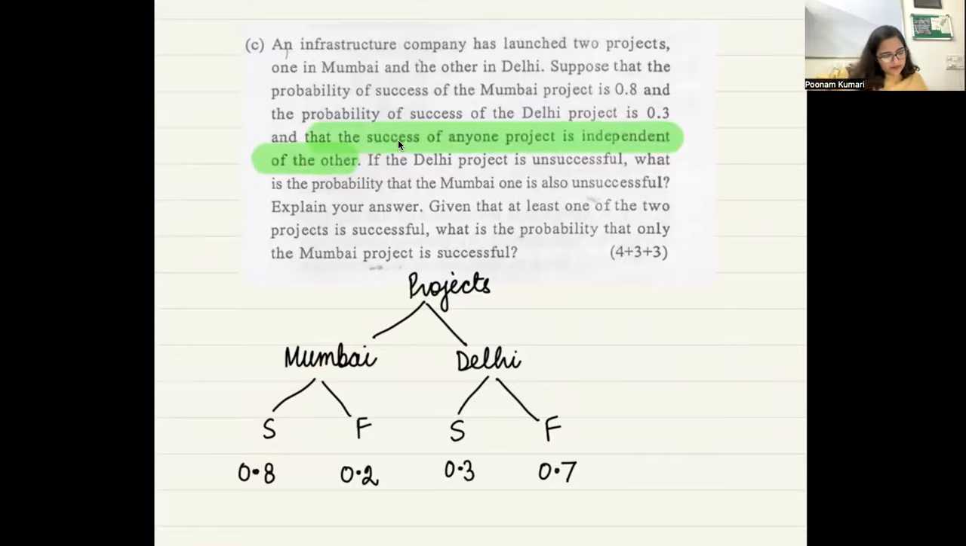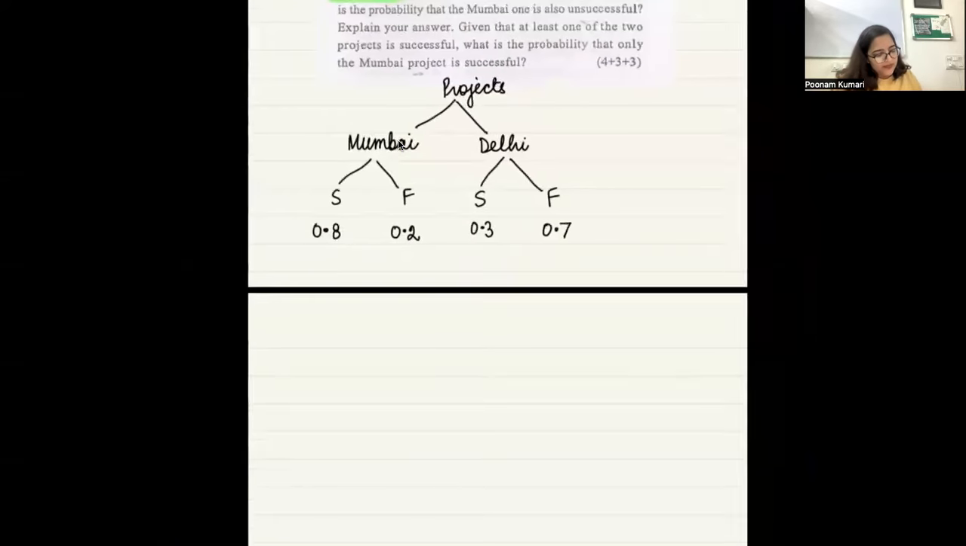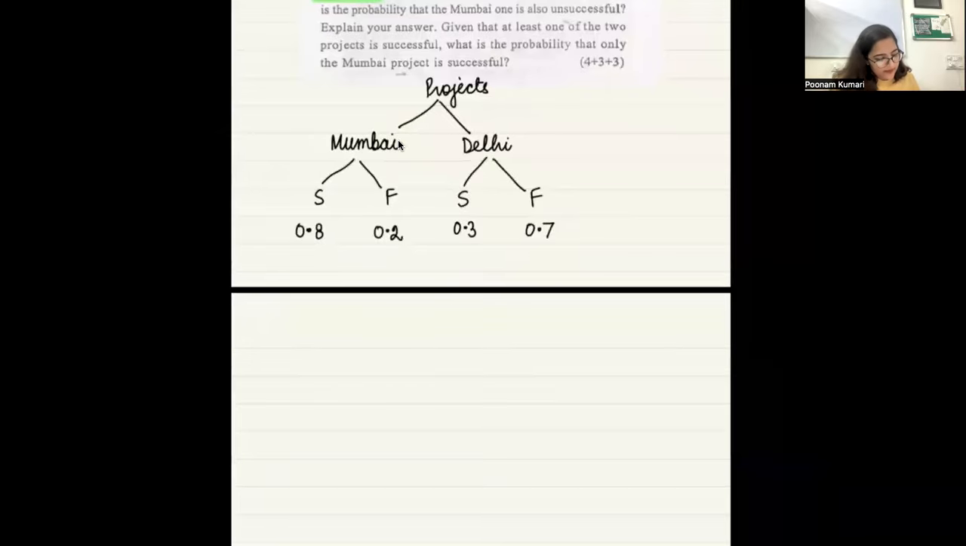Now, what is given to us? If the Delhi project is unsuccessful, what is the probability that the Mumbai one is also unsuccessful? So what did they tell you? That the Delhi project failed. If that is unsuccessful, what is the probability that the Mumbai one is also unsuccessful? So what are they asking you? That you know that the Delhi project has failed. Delhi project is unsuccessful.